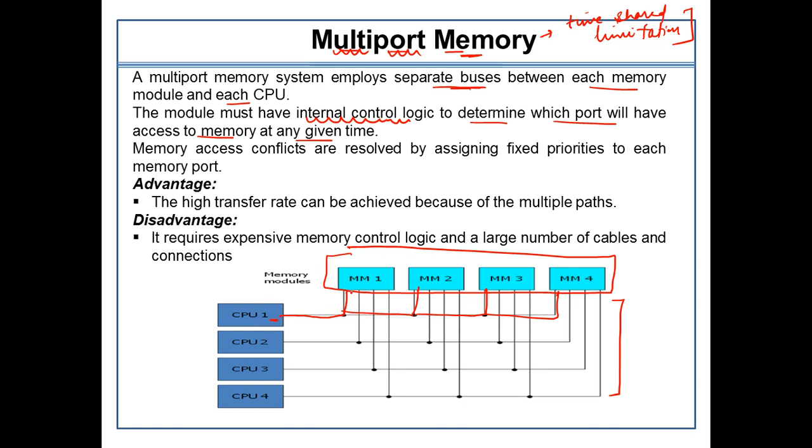priorities. CPU 1 is given a port that it can access all the four modules, similarly 2, 3 and 4. Otherwise also, which processor can talk to which kind of memory, we can assign certain priorities. Certain mechanisms can be used to manage such an interconnection system in a much better way. So what advantage did we get from such multi-port memory systems? Higher transfer rate. This is ultimately a good thing which we have achieved here, because there are multiple paths